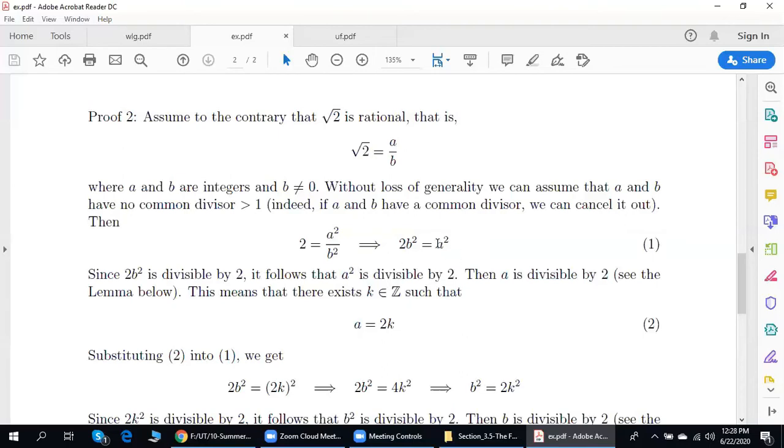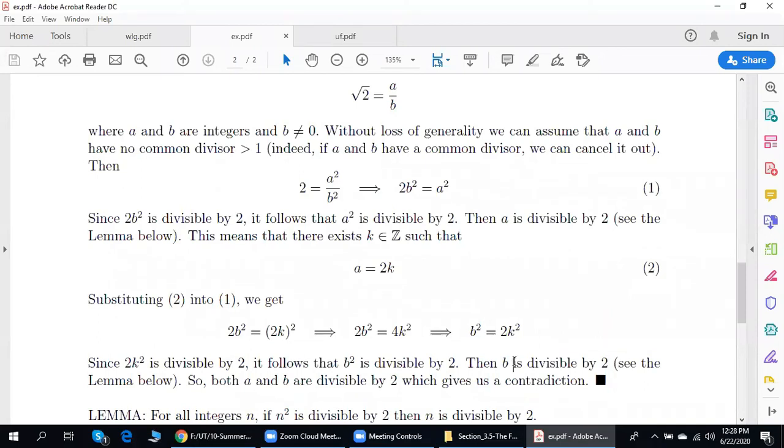And now let us replace a over here by 2k. Done. 2k squared is 4 times k squared. We expand parentheses. And lastly, let us cancel out 2. Done.